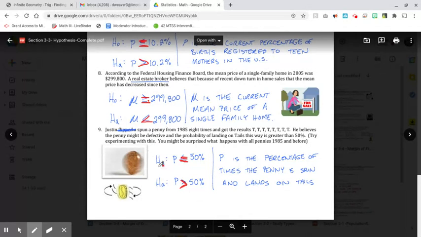So our null hypothesis is that the proportion of times it lands on tails is 50%, and our alternate hypothesis is that the coin is defective, and that the proportion of times it actually lands on tails is greater than 50%. So those are just setting up null and alternate hypotheses here.